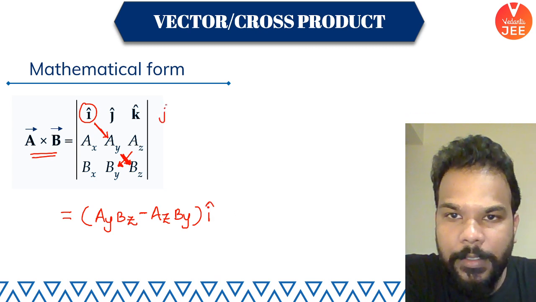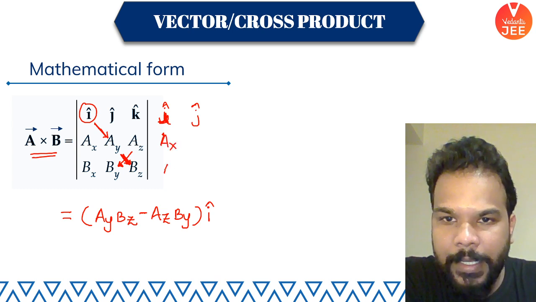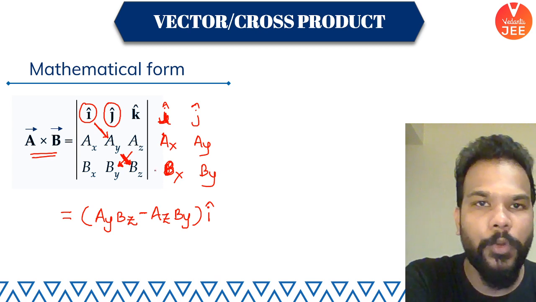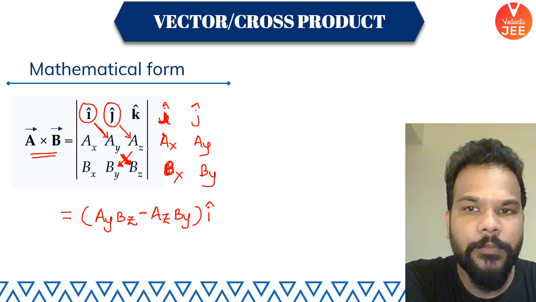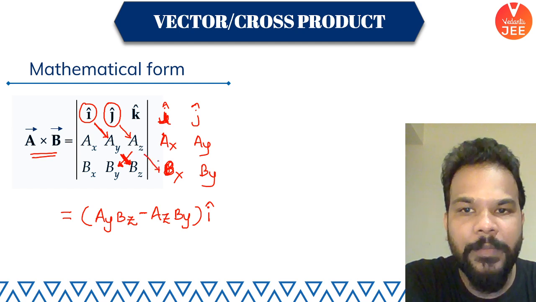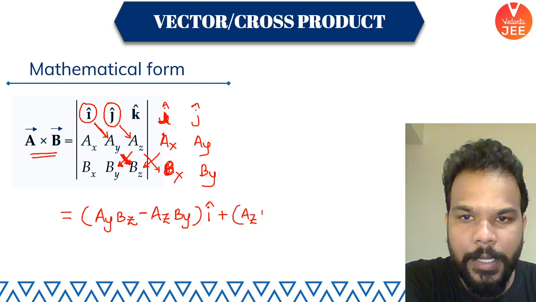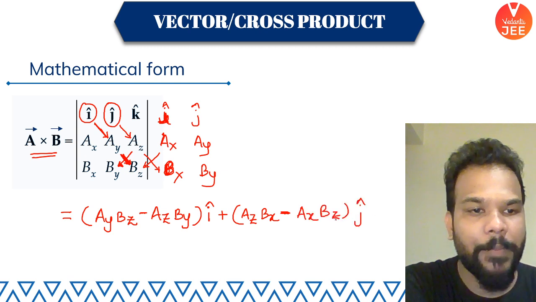Okay, to write J cap, I am repeating the I cap and J caps here. So what was I cap? It had AX and BX component, and this is AY BY component. So now I'm going to write J cap component, everyone. Again I'm moving diagonally, so I reach AZ, multiply AZ with BX and AX with BZ. So let me write that. So I have AZ multiplied with BX, put a minus sign after that. Remember, you always put a minus sign here in that determinant method. And then AX multiplied with BZ. This is your J cap component.